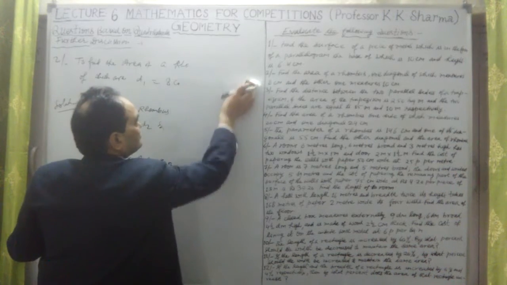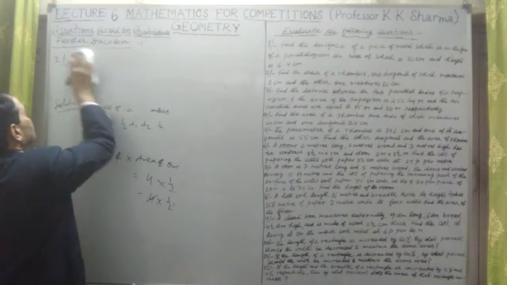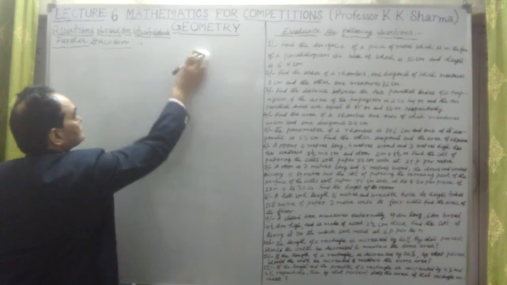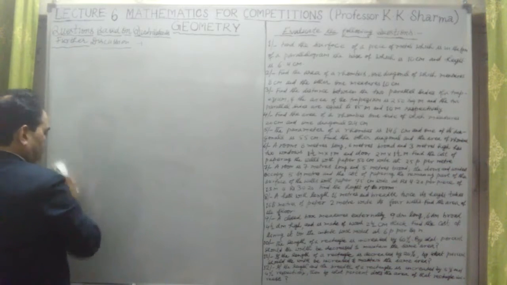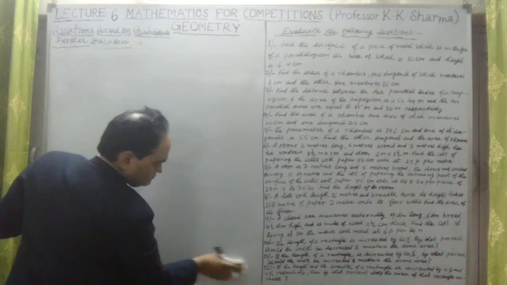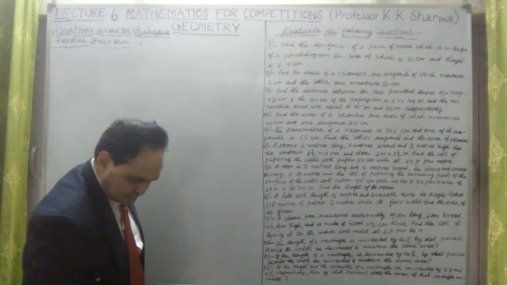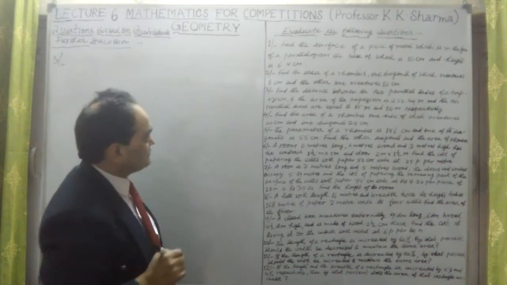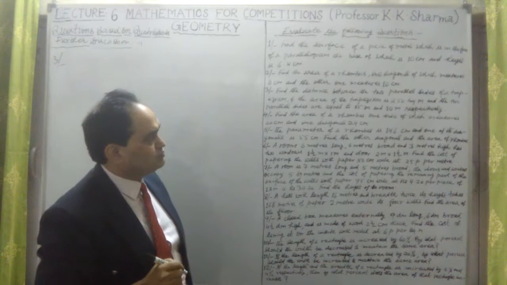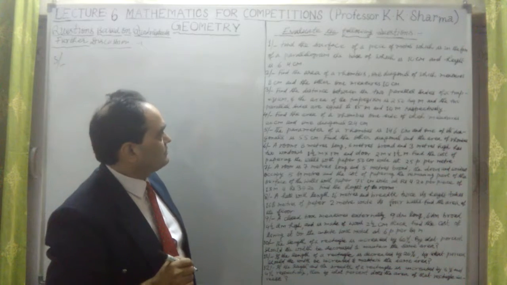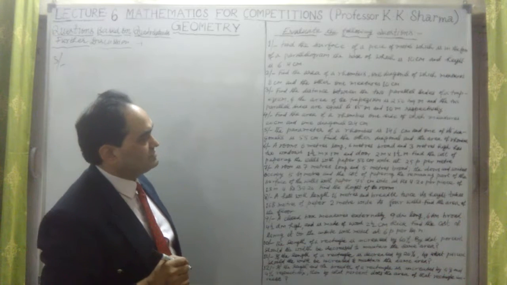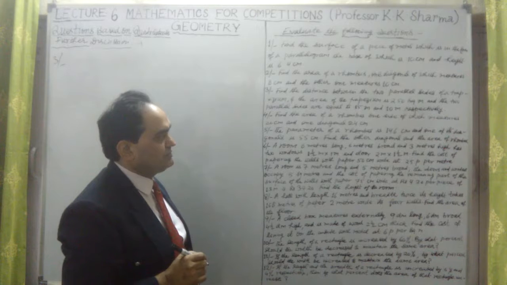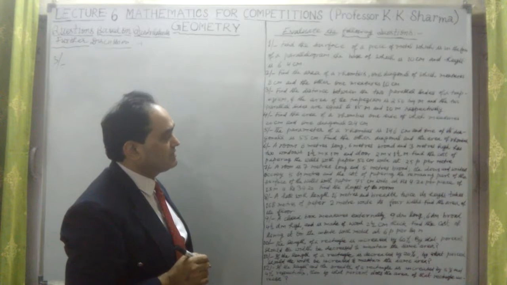Let's now talk about question number 3. It says: find the distance between the two parallel sides of the trapezium, if the area of the trapezium is this many square meters and the two parallel sides are equal to 15 meter and 10 meter respectively.